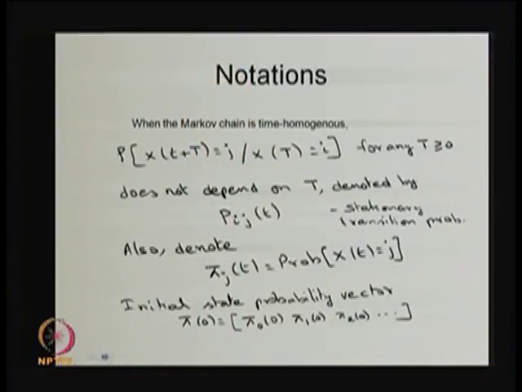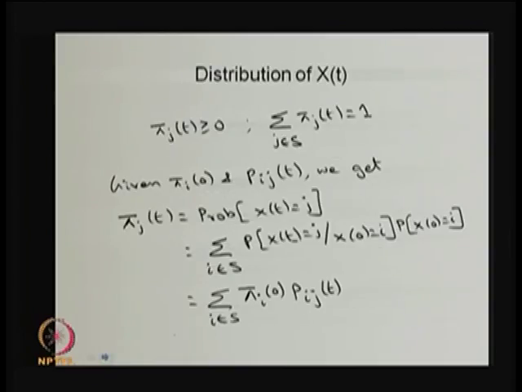So, here we are giving 3 notations. One is the transition probability Pij of t, which is a conditional probability. The other one is the unconditional probability, pi j of t, and the initial state probability vector pi naught. Using this, I am trying to find out the distribution of x of t for any time t.